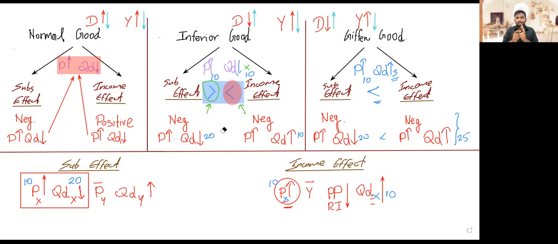But for a given good, it's specific. Substitution effect is negative, income effect is negative, and the income effect overpowers the substitution effect. That is where it's special. So that's how your answer should be also. You have to show that particular point: even though the substitution effect and income effect are negative, just like an inferior good, here especially the income effect is greater than the substitution effect. That's why we say all given goods are inferior goods, but not all inferior goods are given goods.